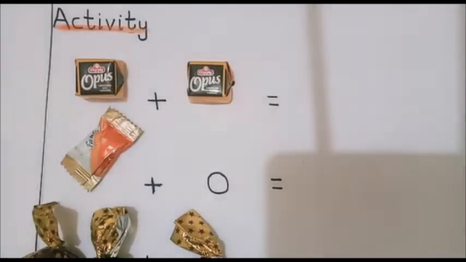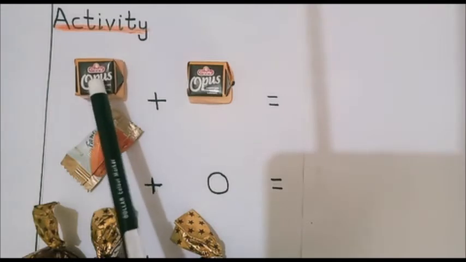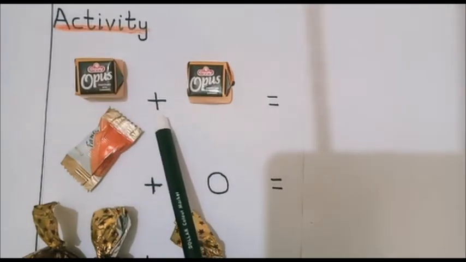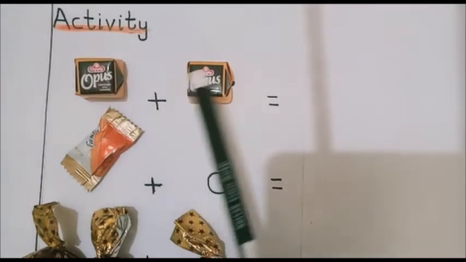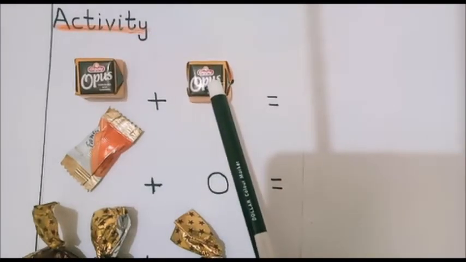Look here students, I am starting with an activity to clear the concept of addition. How can we add different kinds of objects? I am going to help you through this activity. Look here, one toffee is here. This is a sign of addition, and this is another toffee.